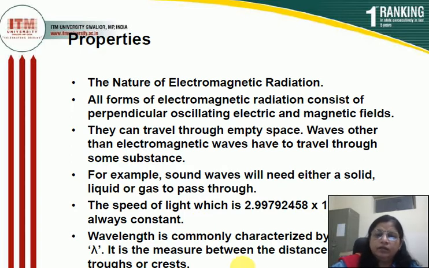The wavelength of light is always represented by the term lambda. Lambda, or wavelength of a wave, is the distance between two successive troughs and crests.